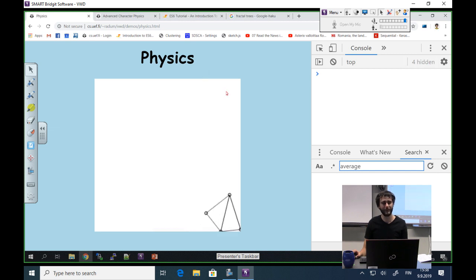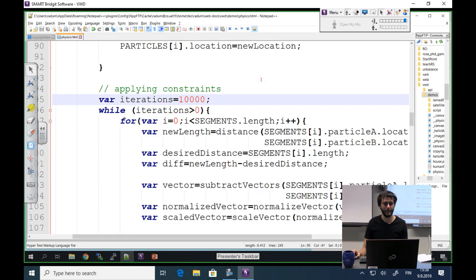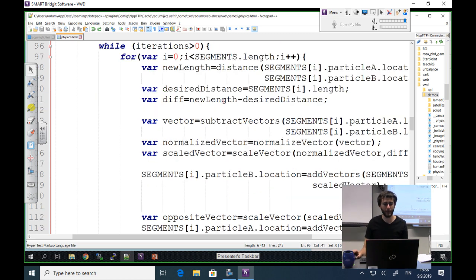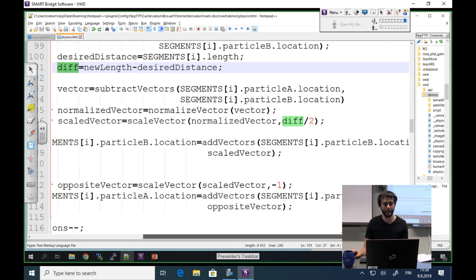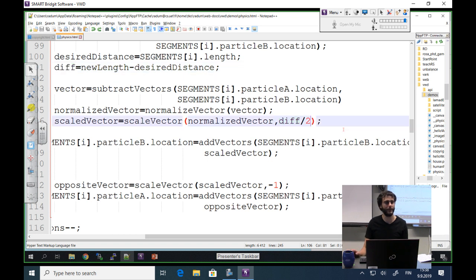And the main reason for, yes? Did it say in the original paper that after every iteration it will make a smaller and smaller change so that it will freeze the points? Yes, that could help a little, but I don't know. Maybe, let's try. So you want our difference vector not to be divided by 2, but maybe by 20. Then it will make many small changes, and maybe it's going to stabilize.